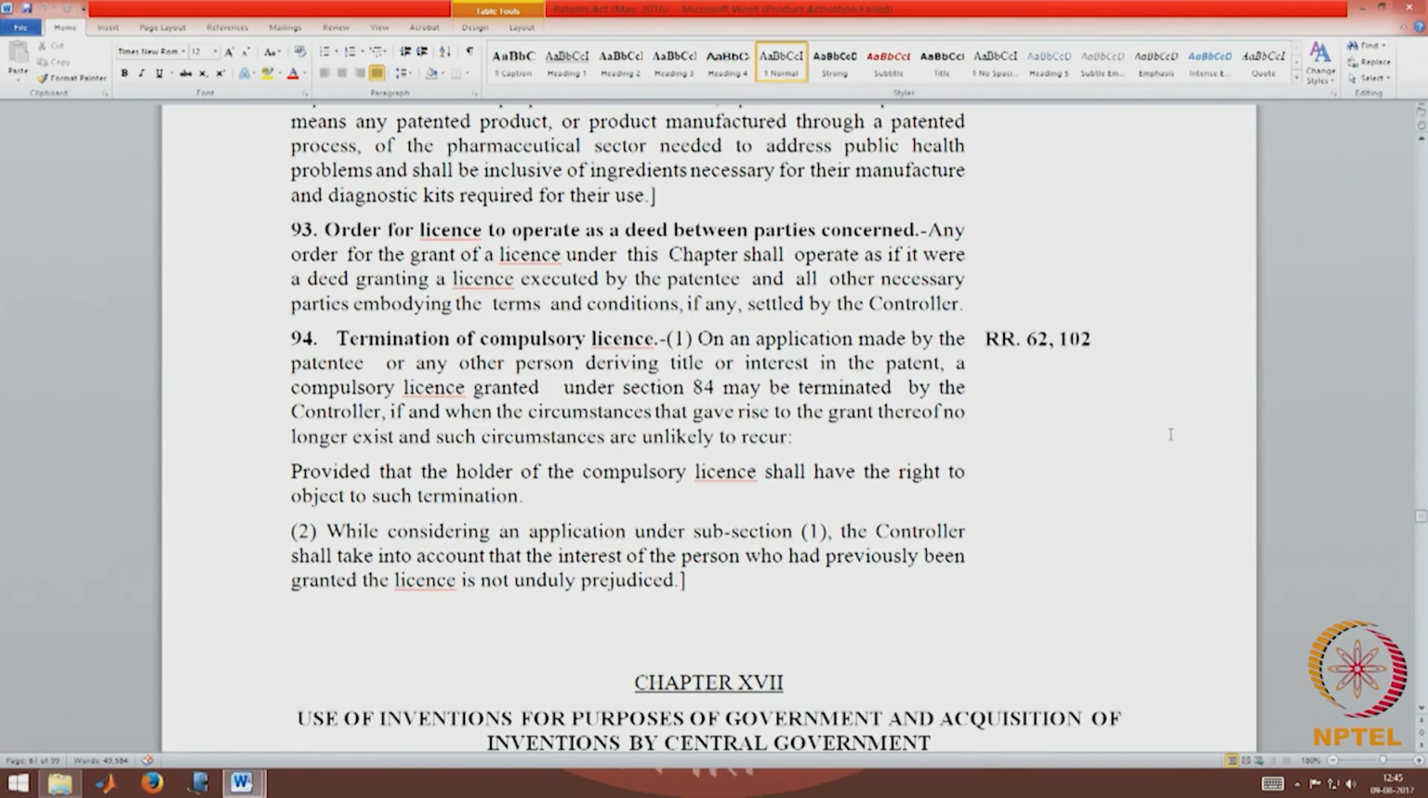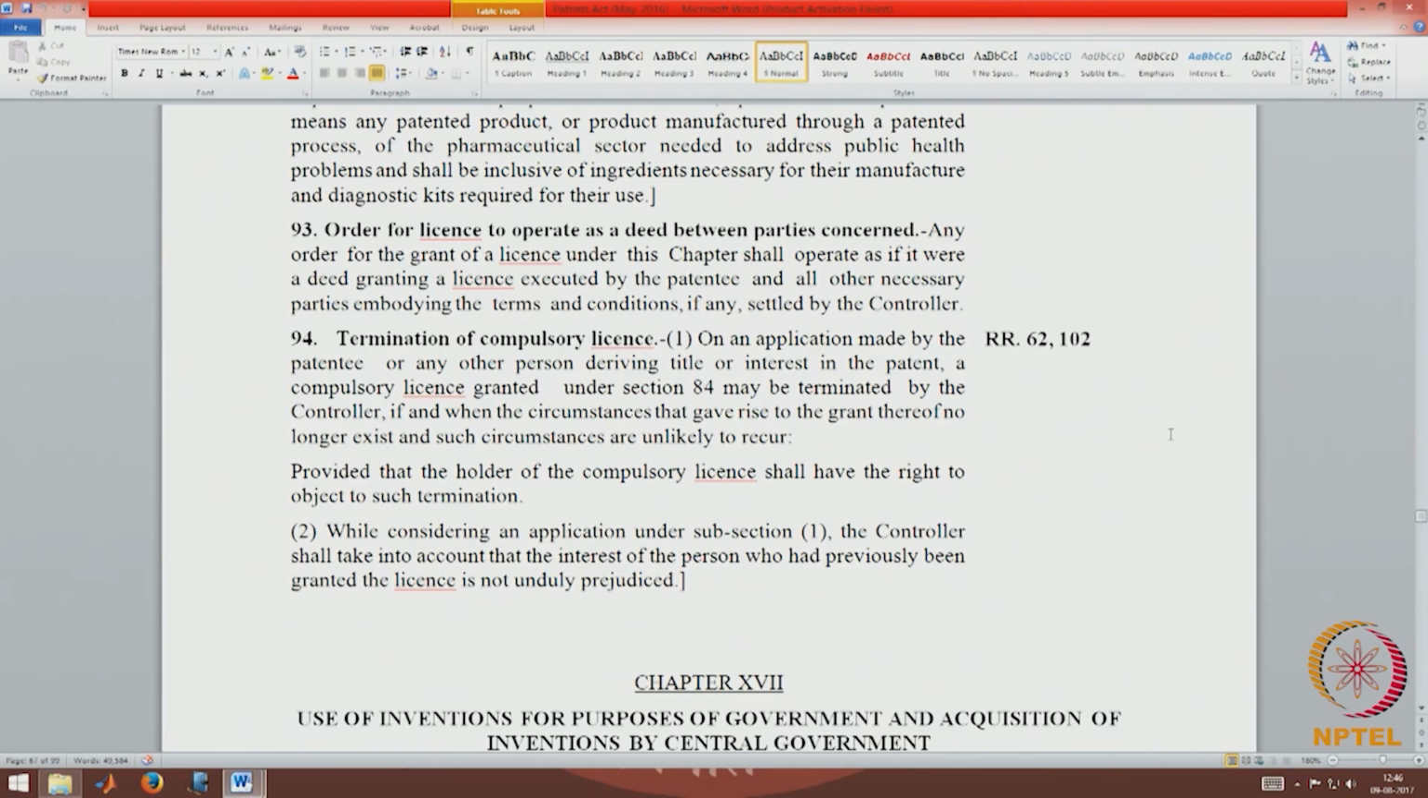Say, if the only ground on which the grant occurred was the fact that it was not locally manufactured, and the patentee after a year or so starts local manufacture, then the patentee can approach the patent controller to say that now that local manufacture is addressed by me, the grant can be revoked, provided that the holder of the compulsory license shall have the right to object to such termination. So, again there is some kind of an opposition proceeding here. If the patentee makes an application for termination, the right holder, the compulsory licensee, can oppose it and he can object to it.